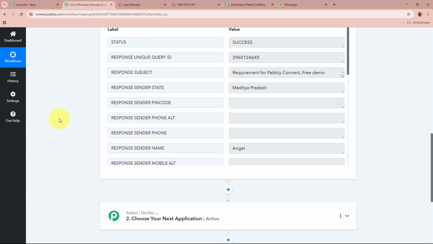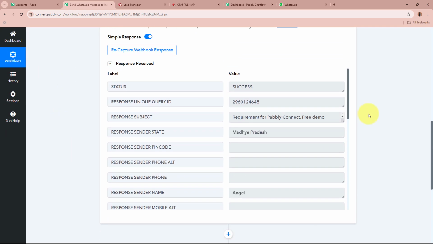If I scroll down, you can see the response of the test lead being generated has been captured in our trigger. Status comes as success. We've received the query ID. This is the dummy subject. You can see right over here. State is Madhya Pradesh. Name is Angel. You can see right over here.